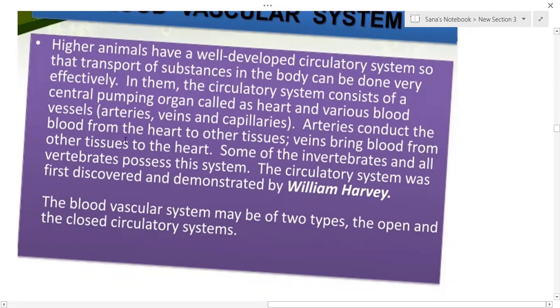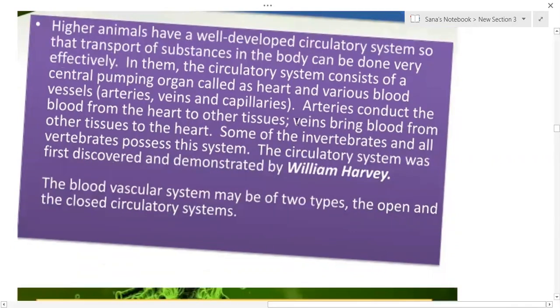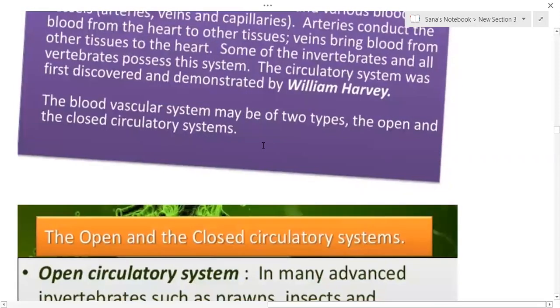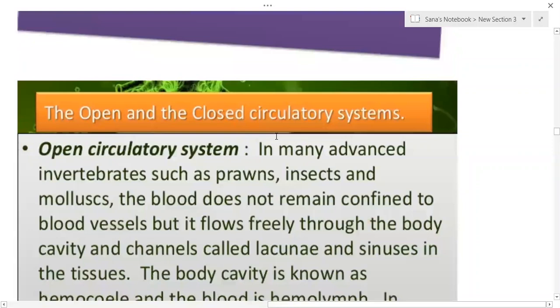Veins bring the blood from the tissues to the heart. Some of the invertebrates and all vertebrates possess this system, and the circulatory system was first demonstrated by the scientist William Harvey.